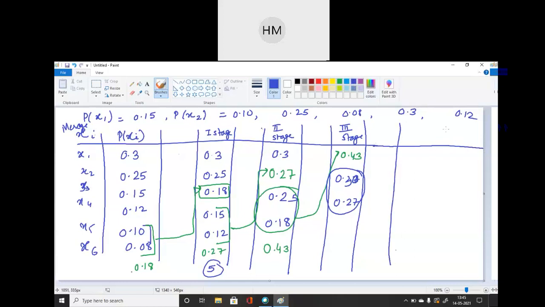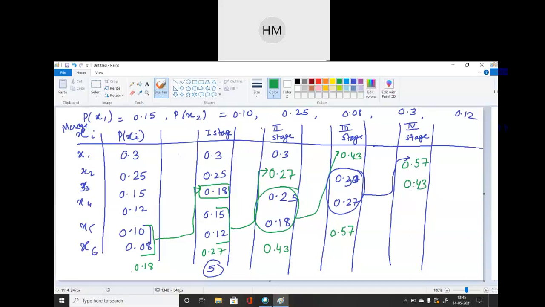So next, fourth stage. What will I get over here? Total will be, yes student, total will be 0.57. So 0.57 will be placed on top of this list. Then I will get 0.43. So till what stage do I want to reduce this Huffman code? Till I get just two least probabilities at the last stage. Okay, till that stage I will do this reduction.